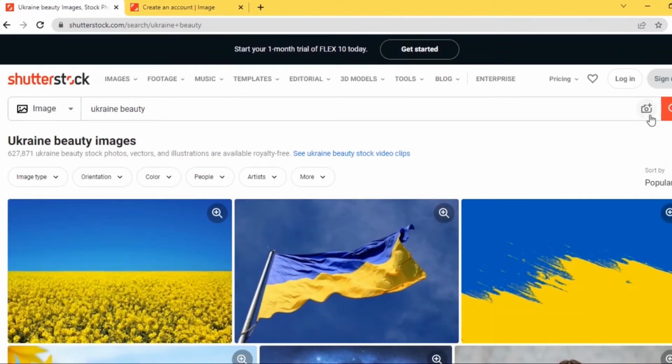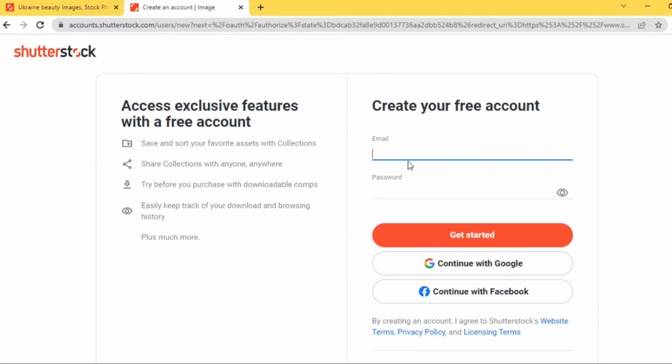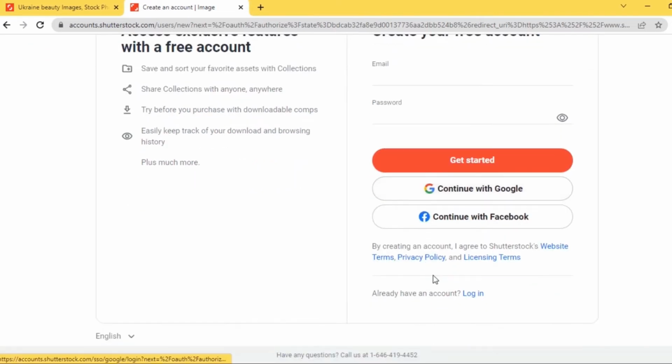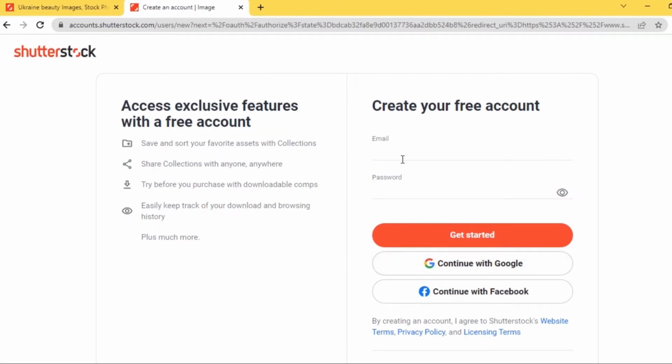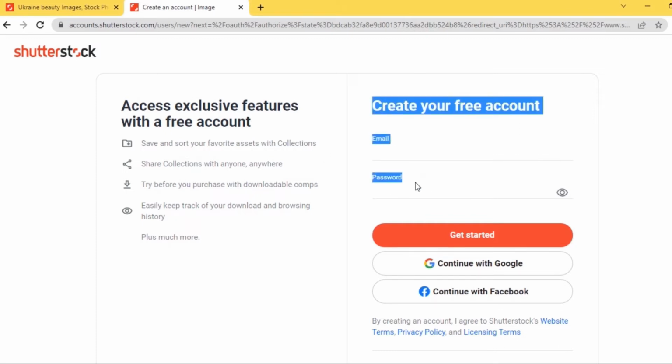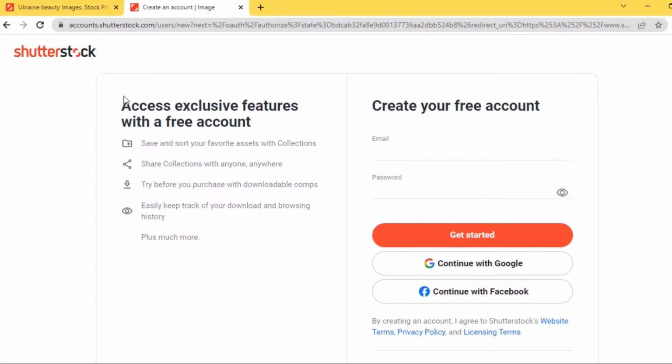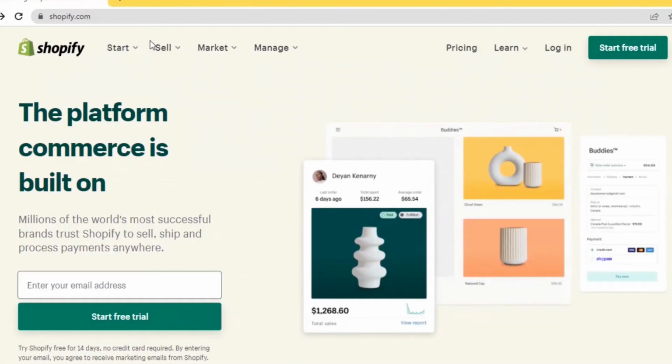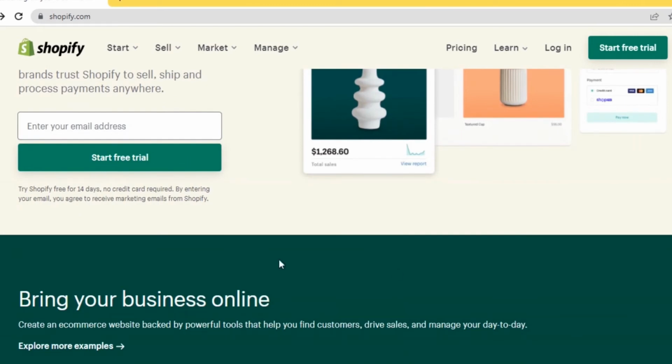All you have to do to get started right now is click on the sign up button one more time, and that will lead you to the next page where you can sign up for a free account. To sign up for a free account, all you have to do is enter your email address and the password you want to use to access the site for free. Making it easier for you to get free images from the internet, I advise you to go to the websites where you may get free, high-quality photographs.